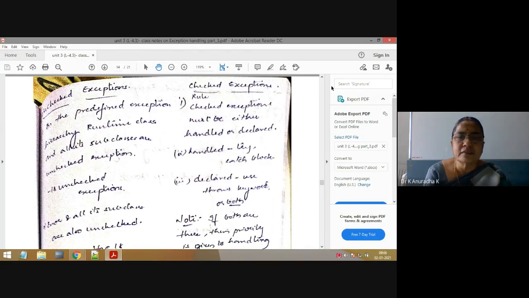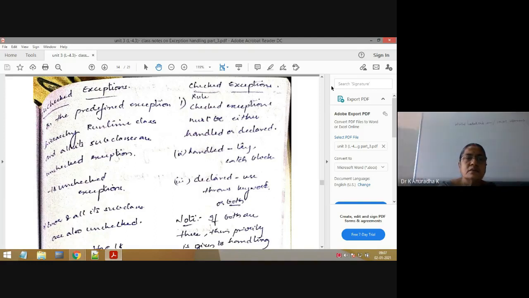Again, I am repeating, try to do more programs on exception handling using these 5 keywords. They are try, catch, finally, throw, and throws. Till now, we have completed up to throw. We have written so many programs to understand the concept of try, catch, finally, and throw keyword. Last class we completed the throw keyword. Now in today's class we will complete the throws keyword.